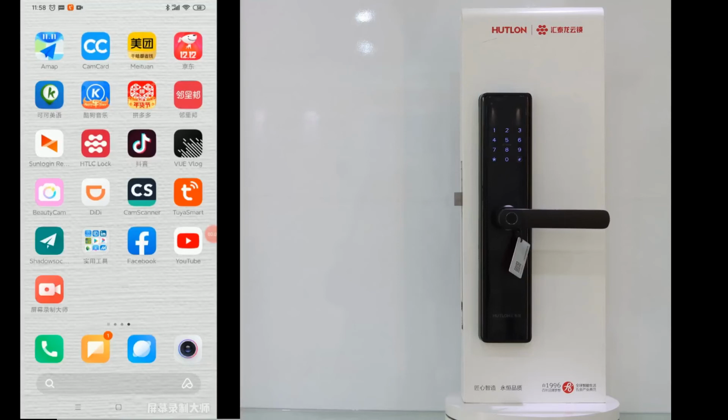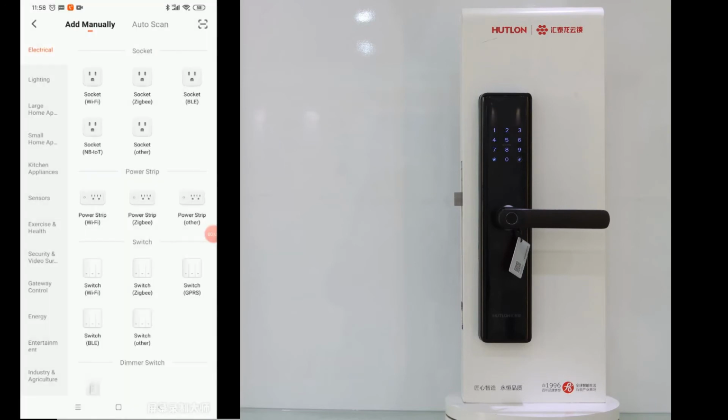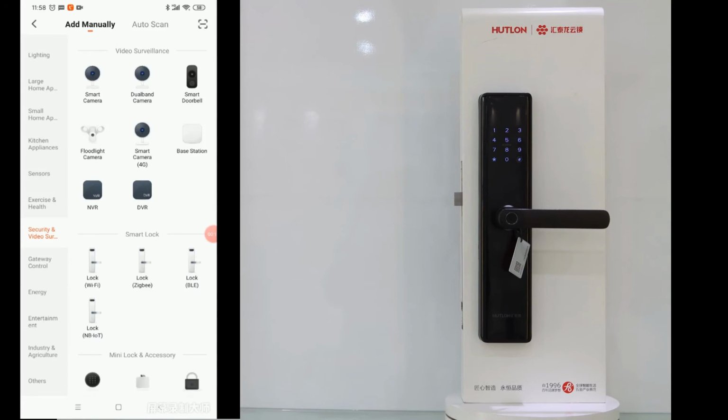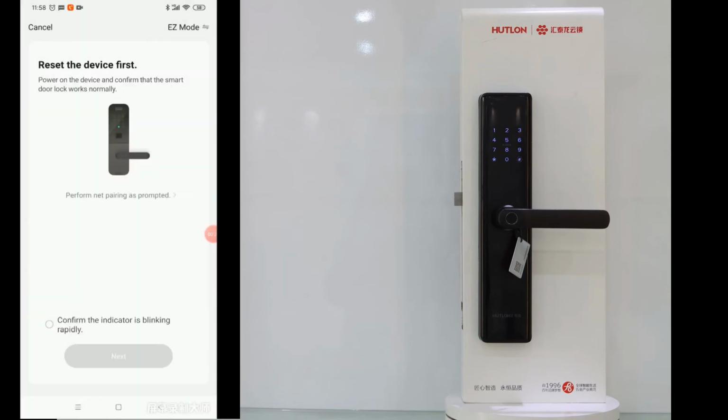Download the Tuya Smart app, register an account, and log in. Add device, choose security, and choose Wi-Fi download. Enter the Wi-Fi name and password, and next.